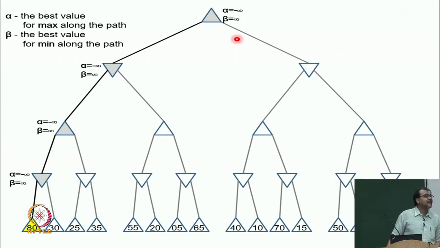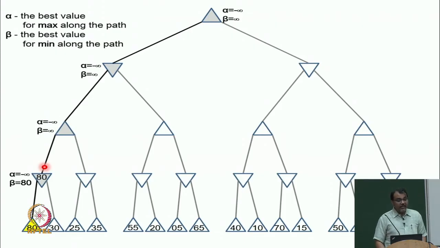So, everything is fine. Now, as soon as I get 80, I send this information up, but not only do I send this information up, I also change one of alpha or beta for this node. What do I change? This is important. It is a min node. So, min node is saying my value will either be 80 or lower. So, I am going to change my upper bound, and what is the upper bound? That is beta. So, now my beta became 80.